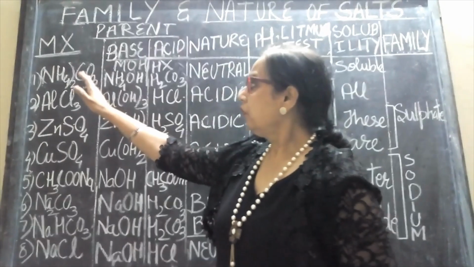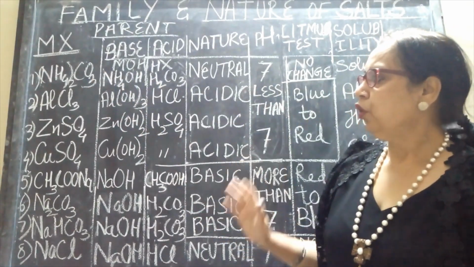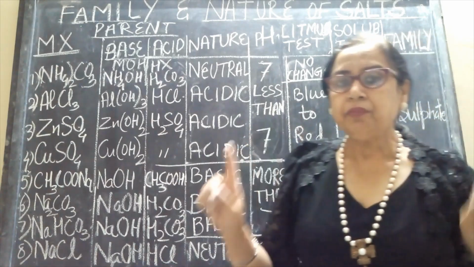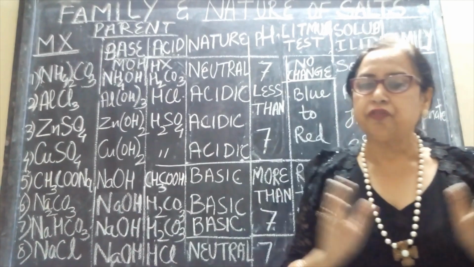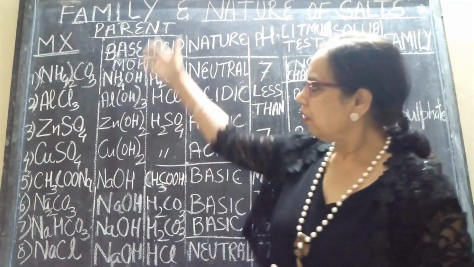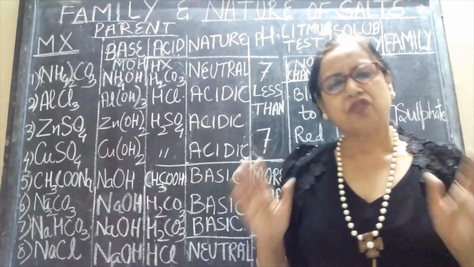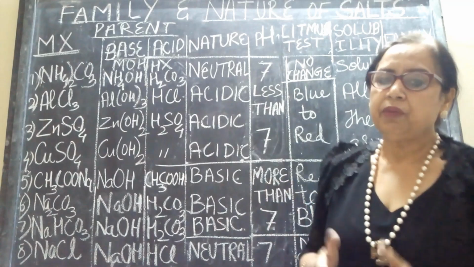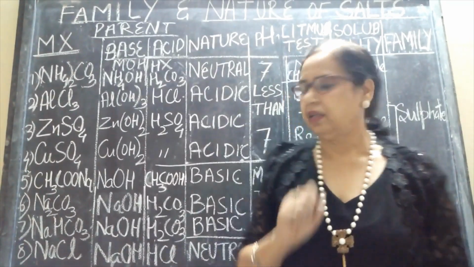Now, to know the family of a salt, we should know that there should be something common. Like there may be many Kapoors with different names, but the surname is Kapoor. Similarly, there are different salts. We have to find something which is common. That something may be the common basic radical or the common acidic radical.